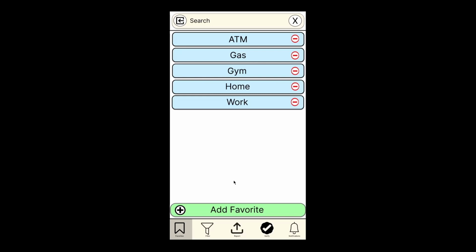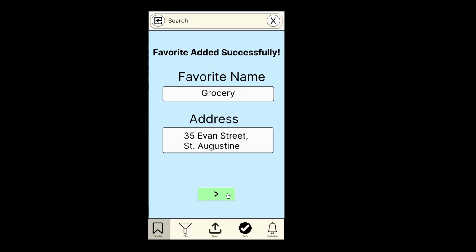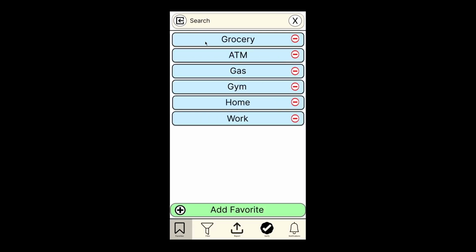And if the user wishes to add a favorite, the user can click on the green button here, and the user can enter the favorite name, for example, grocery, and the address, for example, 35 Evans Street, St. Augustine, and add favorites. And the user can then continue by clicking on this button here. So as you can see, grocery is added.